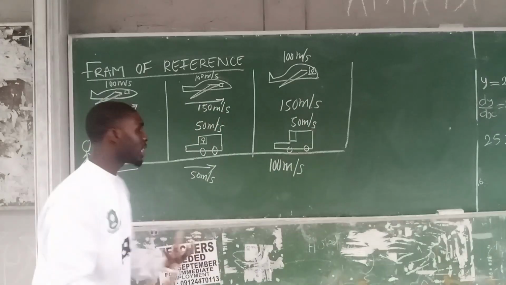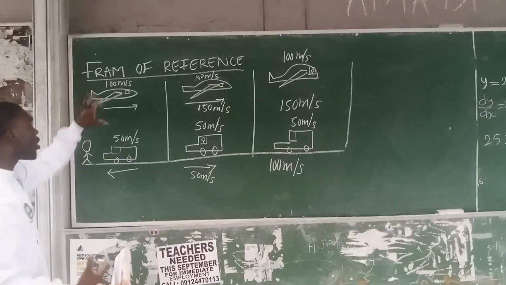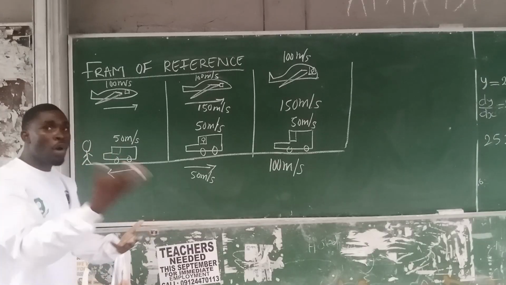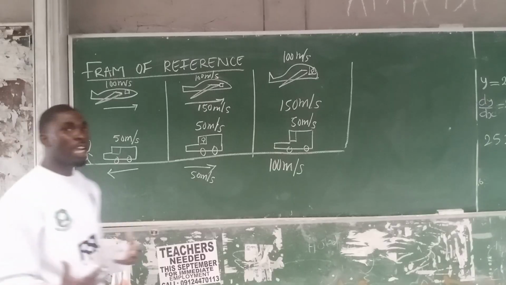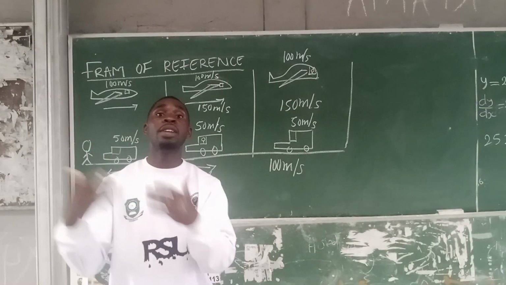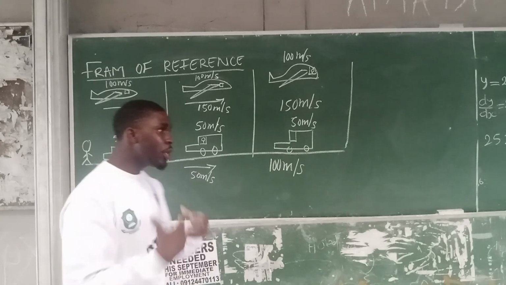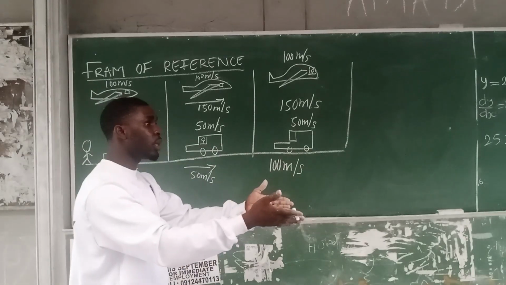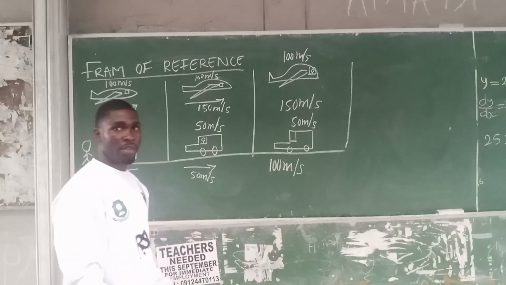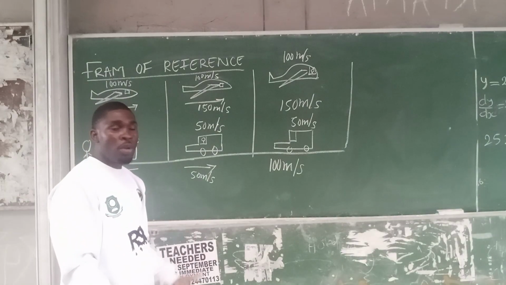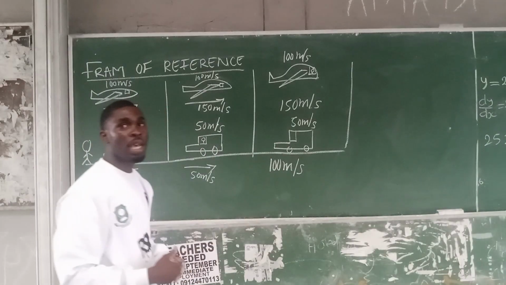So you can see that as you change your frame of reference, what you are going to observe about any scenario is going to change. So this is actually the concept of a reference frame. Where you stay to observe what is happening, that spot is your frame of reference. It is the reference frame from which you are observing what is happening.